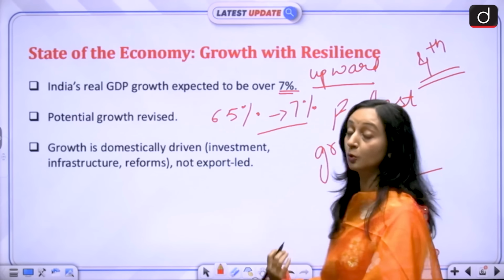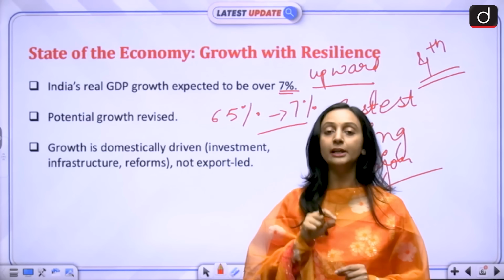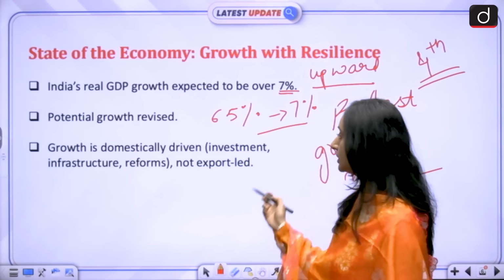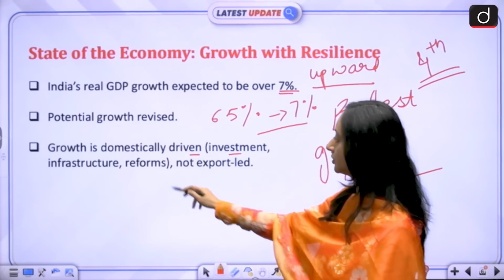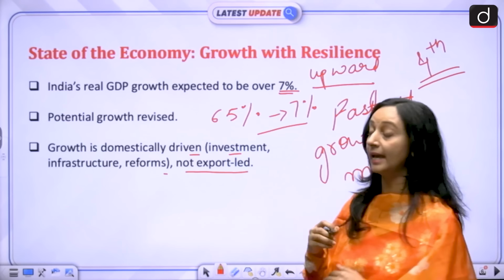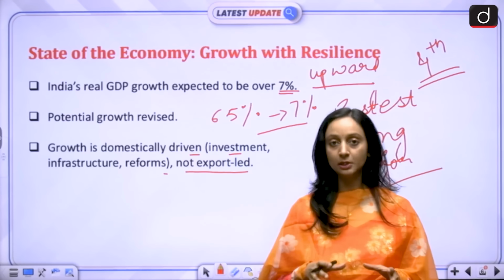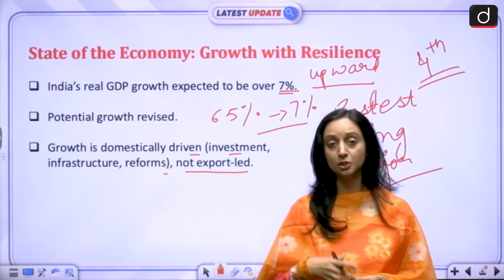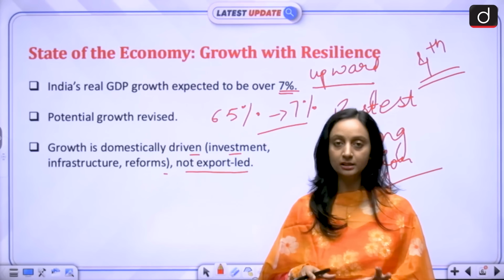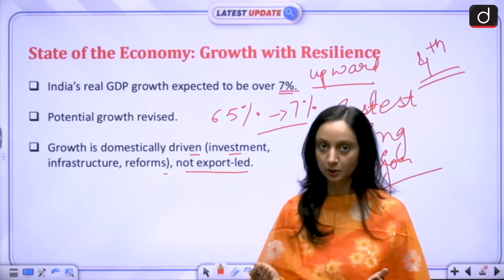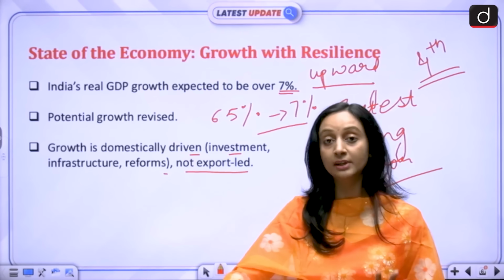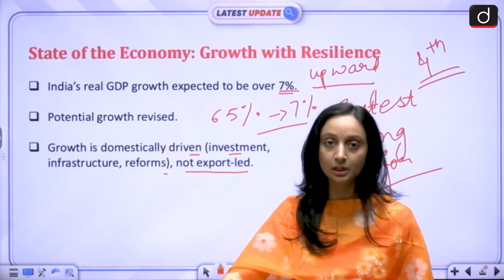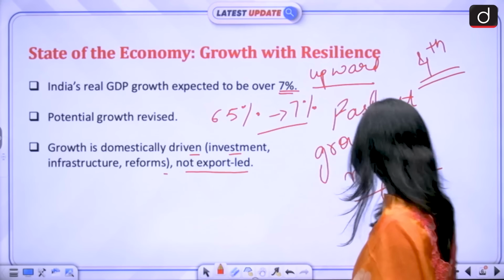And this growth that we are talking about is mostly domestically driven, by investment, infrastructure and reforms, and not basically export-led. So this growth is majorly because of our own domestic demand, our domestic consumption, and not majorly because of the exports. So this is the overall state of the economy. For the fourth consecutive year, we have been the fastest growing major economy of the world.